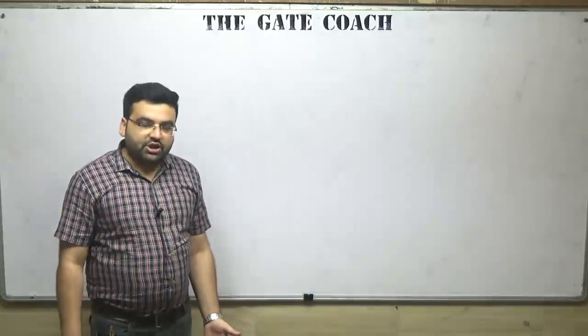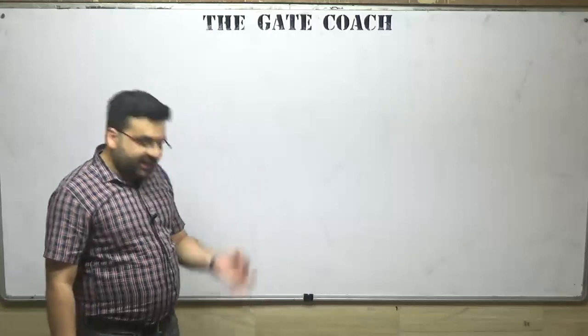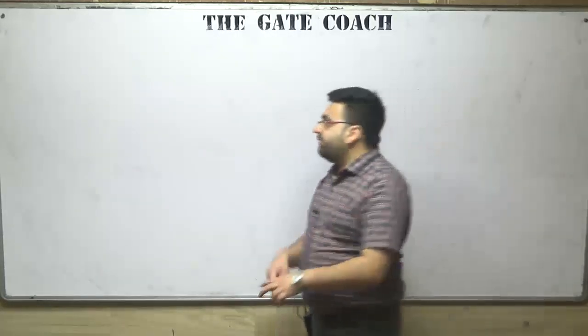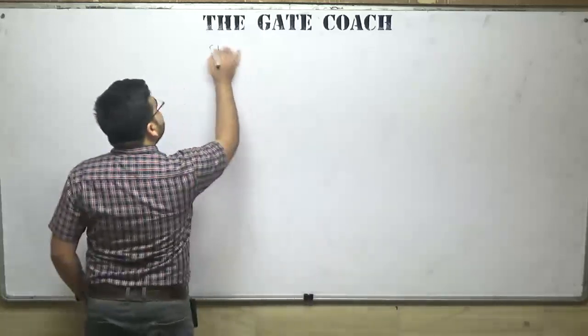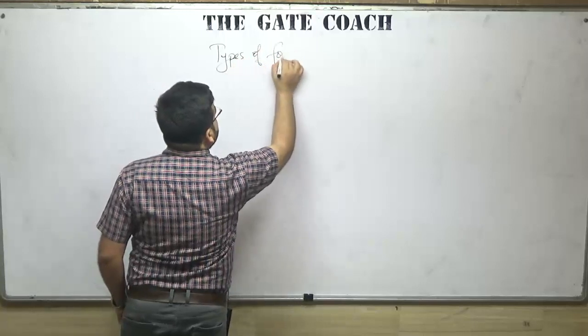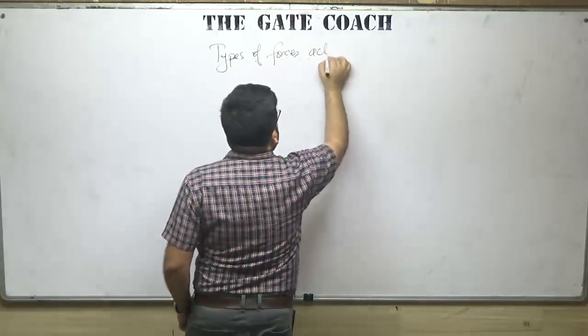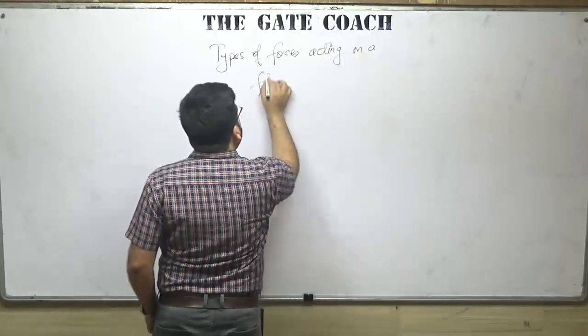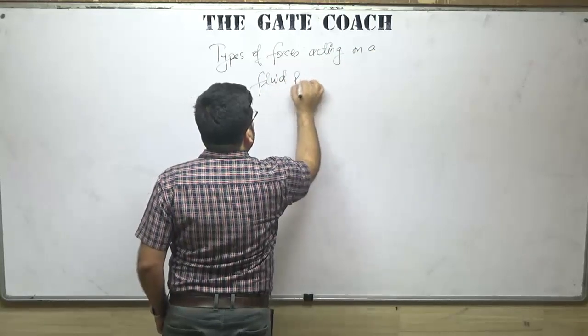That is the weight. So any particle, whether it is a fluid particle or any body, has two types of forces acting on it. Types of forces acting on a fluid particle.